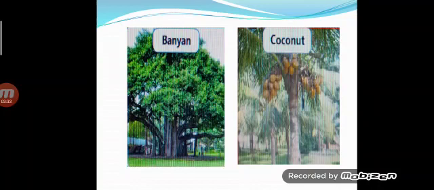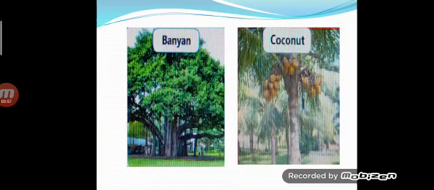Yes. What can we see here in the diagram? The banyan tree is growing in the widthwise manner. On the other hand, we observe the coconut tree. The coconut tree becomes taller and taller. So, that is the difference between the growth of the coconut and banyan tree.